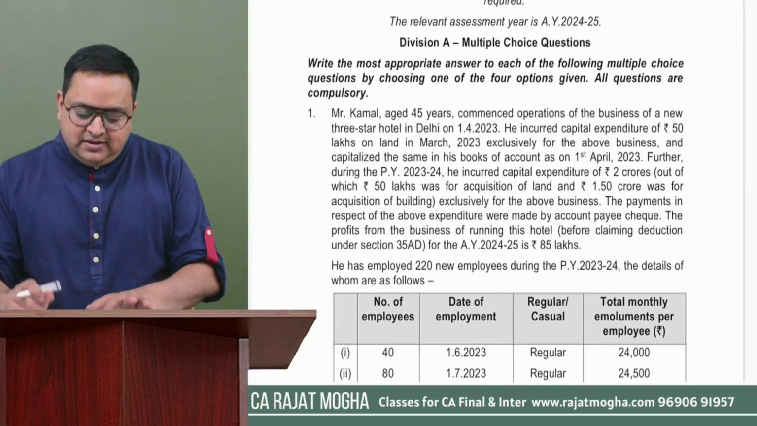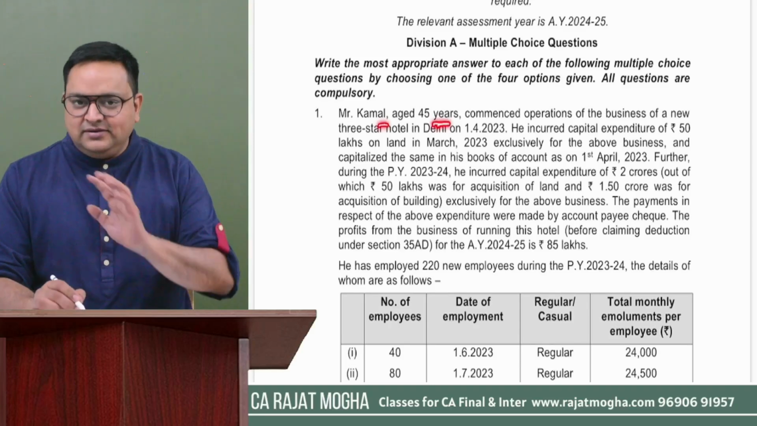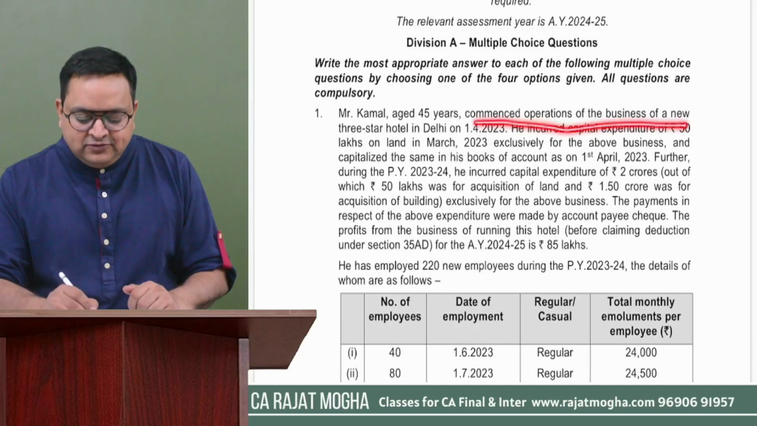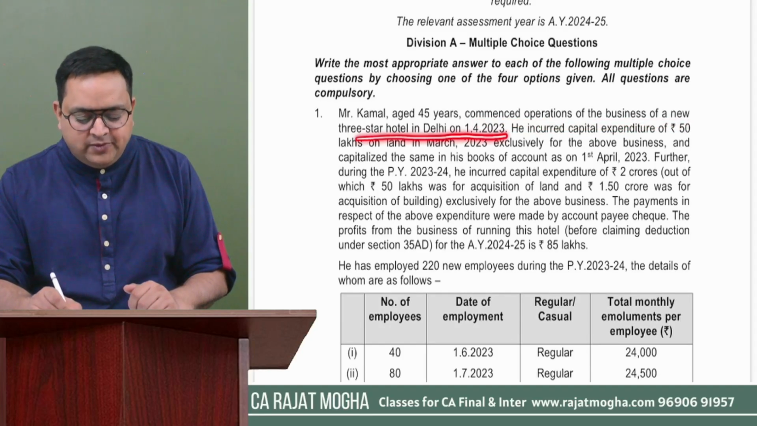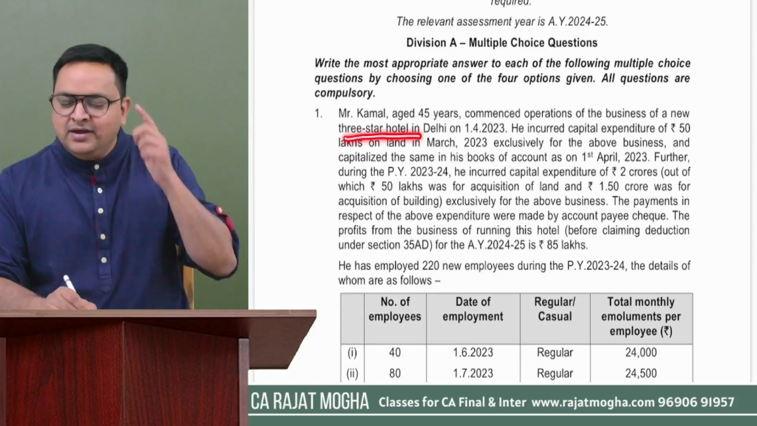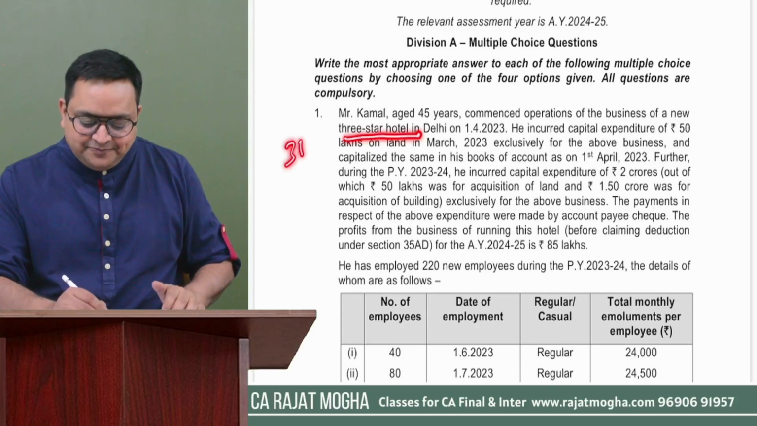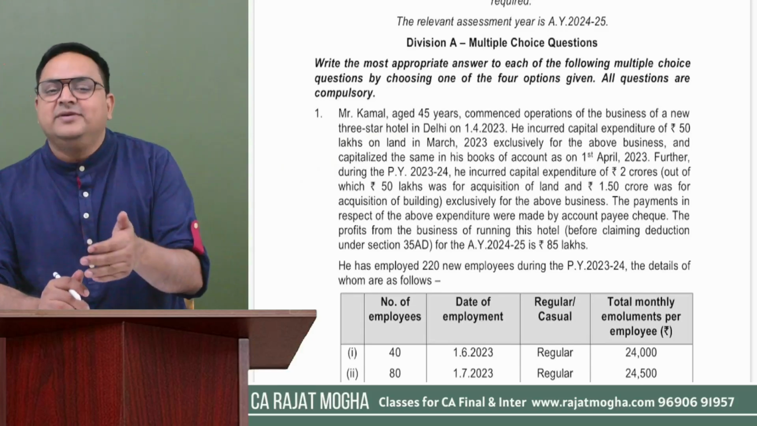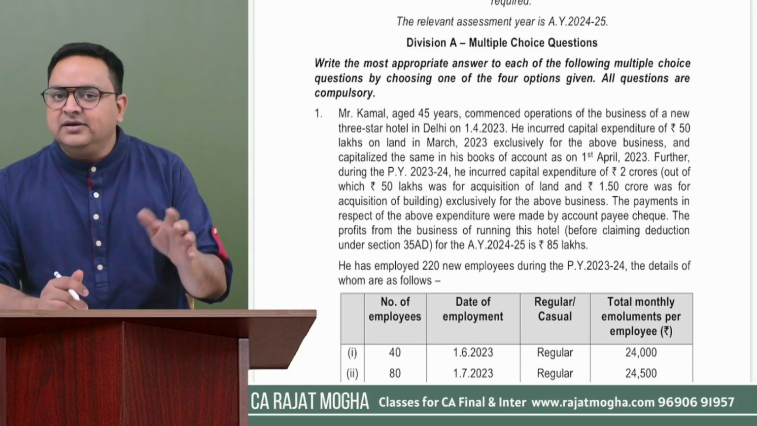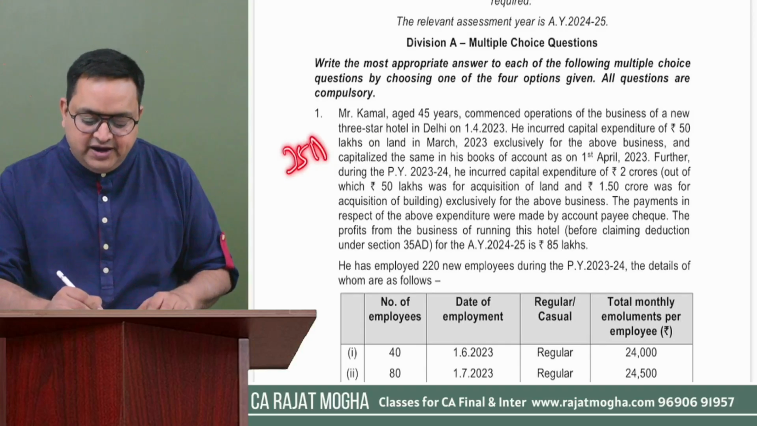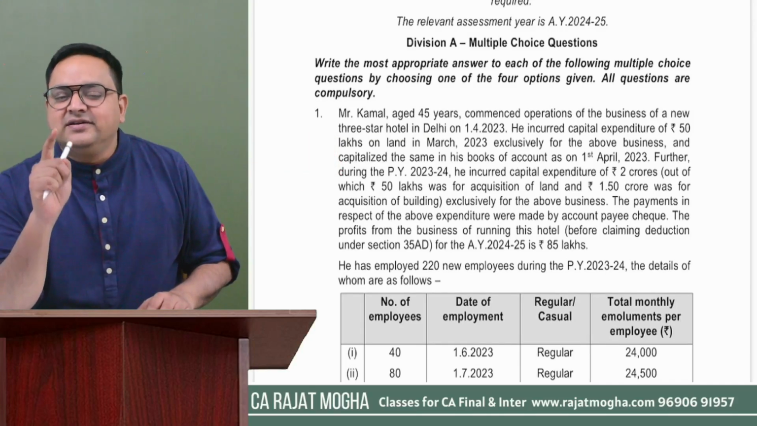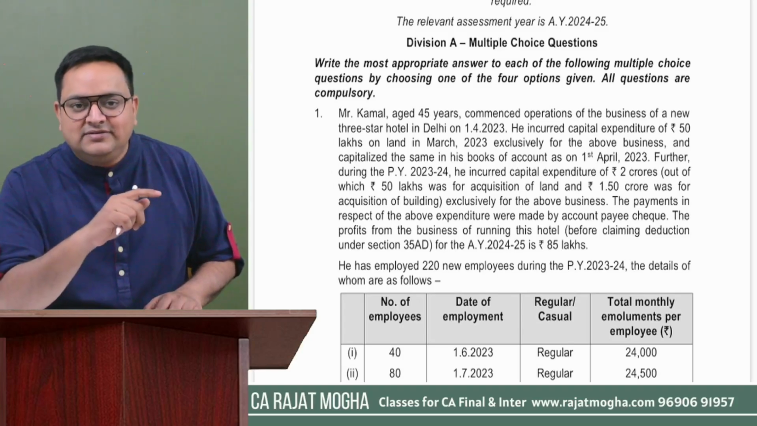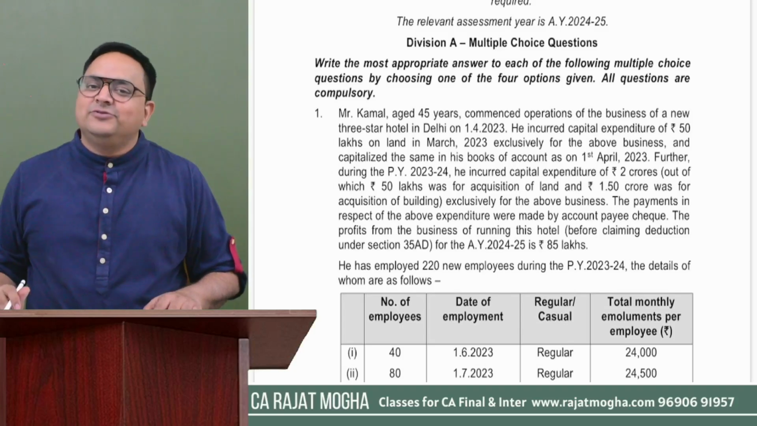It says Mr. Kamal, age 45 years. Okay, this person is not a senior citizen. Commenced operations of the business of a new three-star hotel in Delhi on 1/4/2023. So he has opened a new three-star hotel. We understand that there is section 35AD, which says that if you are into such kind of business, these 14 types of businesses, one of them is a two-star or above category hotel, then you can get a deduction under section 35AD. But please remember that 35AD deduction is available only to that person who is following the optional tax regime. If you are following the new tax regime, the default tax regime, then 35AD deduction is not available to you.